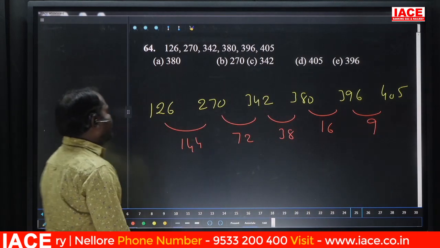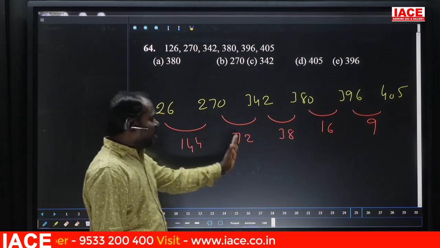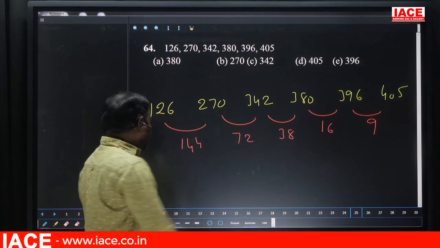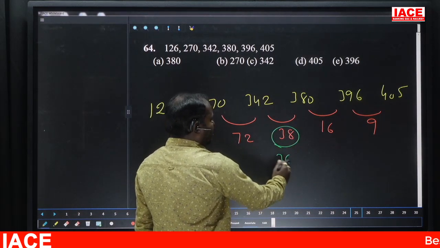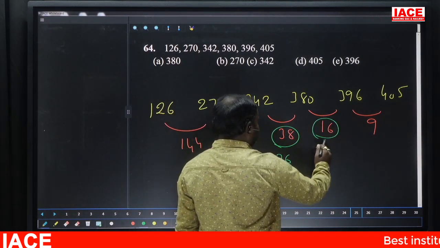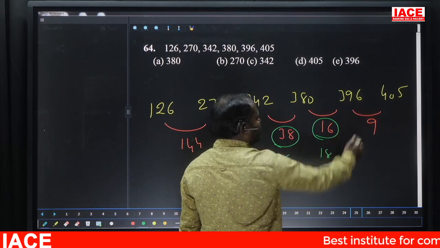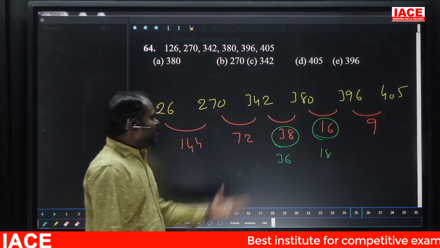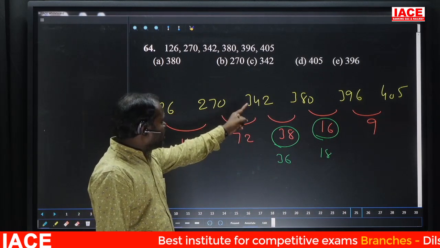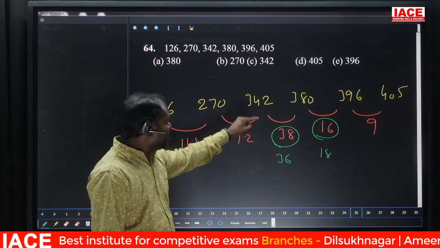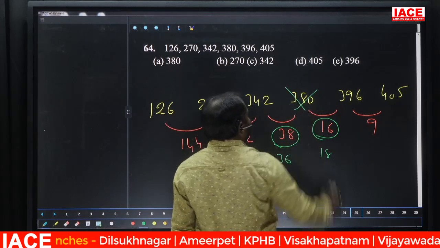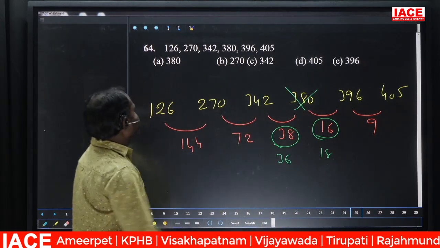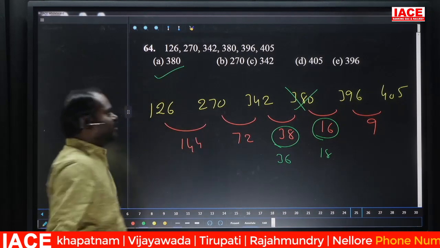Now if you observe here, 144, half of 144 is 72. In case half of 72 is 36, half of 36 is 18, half of 18 is 9, that is okay. So the mistake is here only. So 342, it should not be 38, 342 plus 36, that means it is a wrong number. So 380 is the wrong number. Option A, option A.